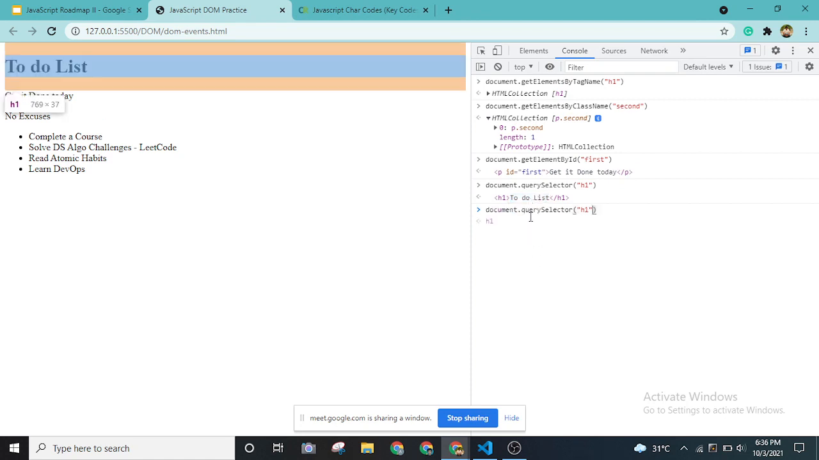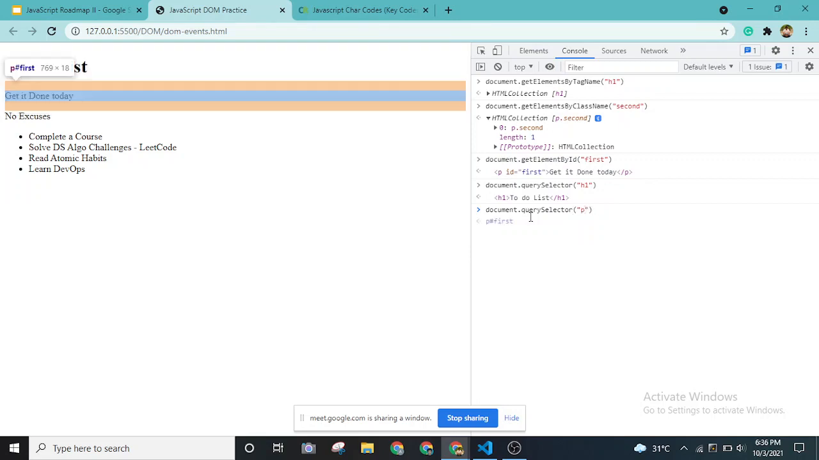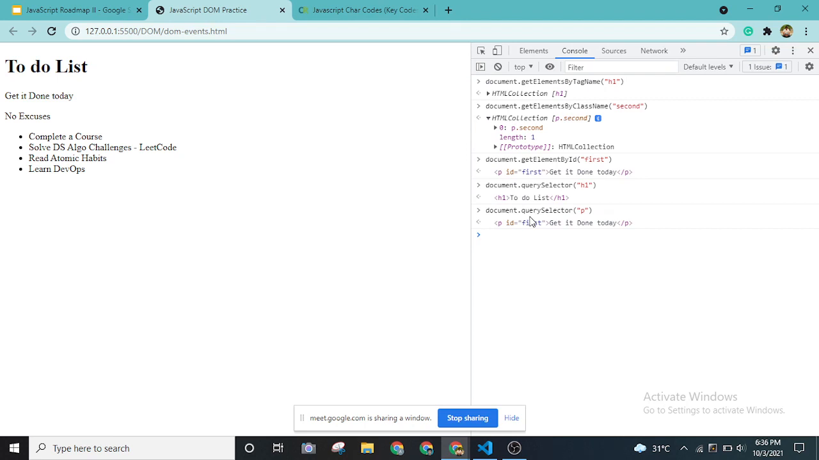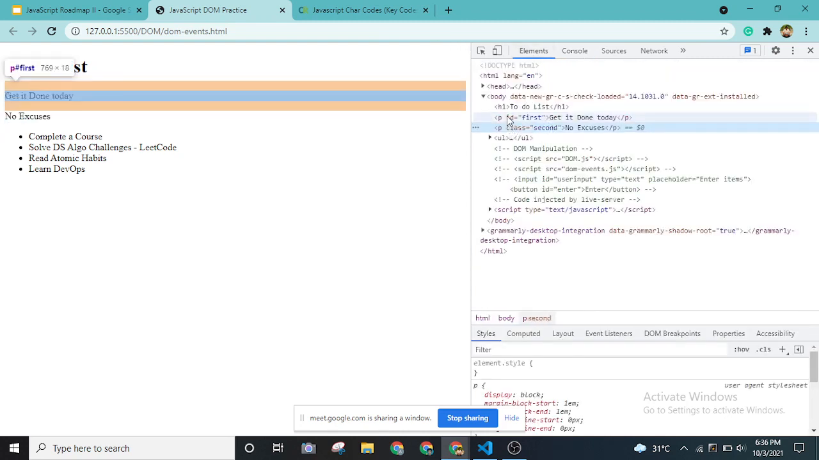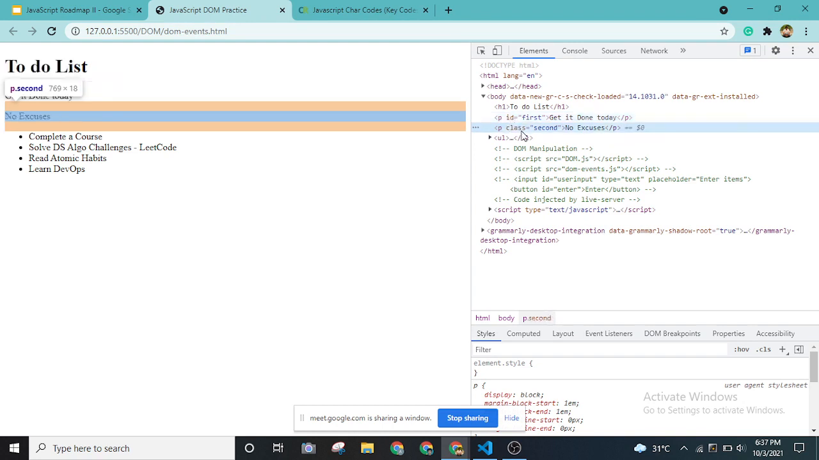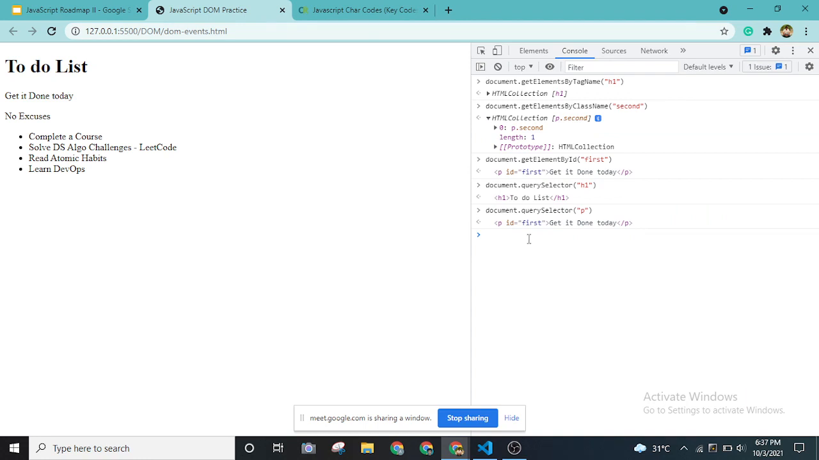Okay, let's try it for other tags as well. Let's try it for the p tag. What do we get in the p tag? As you can see, we got the first paragraph tag directly as the output, right? But we have two paragraph tags. If you notice, "get it done today" and "no excuses" are two different paragraph tags. This is the first paragraph, this is the second paragraph, right? But we are getting only the first one. Why is that?